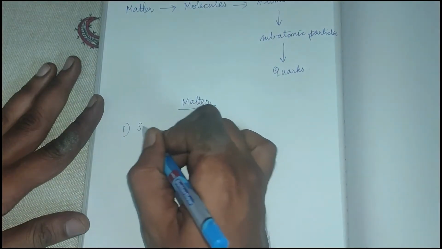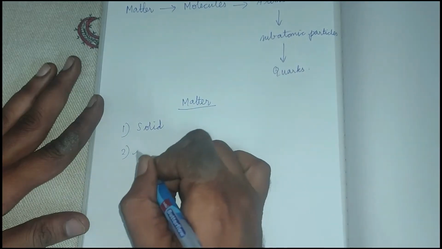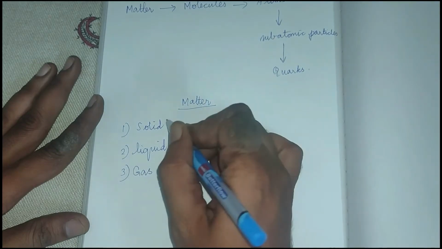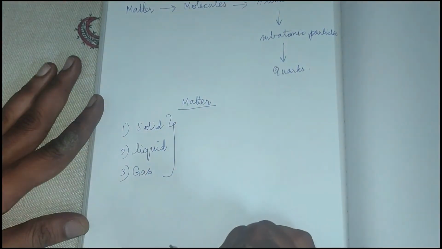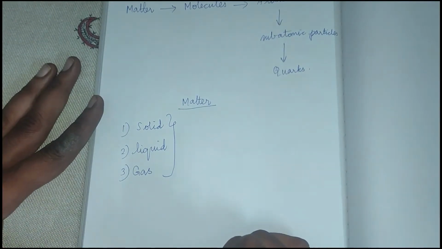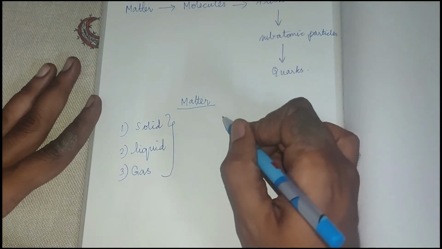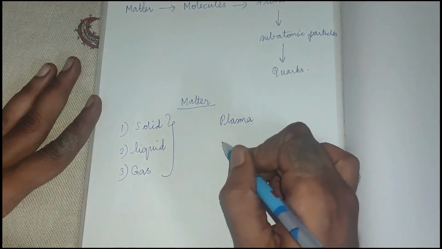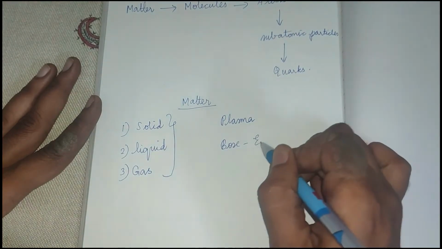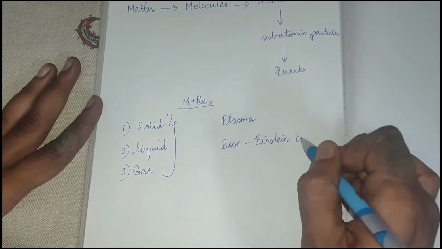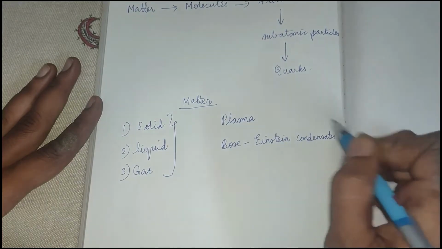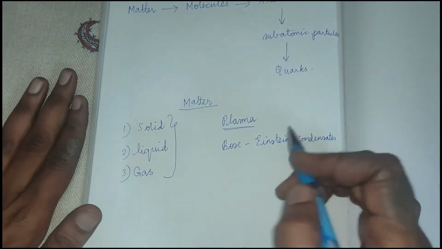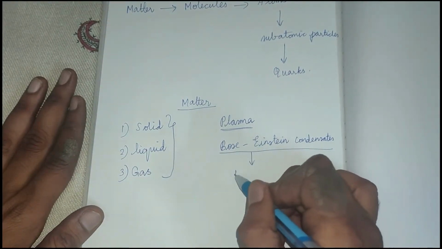The first one is a solid. The second one is a liquid. The third one is a gas. And we are familiar with these 3 states of matter. And there are certain other states of matter like plasma as well as Bose-Einstein condensates. You can see this plasma in the sun, and these Bose-Einstein condensates are also called bosons.